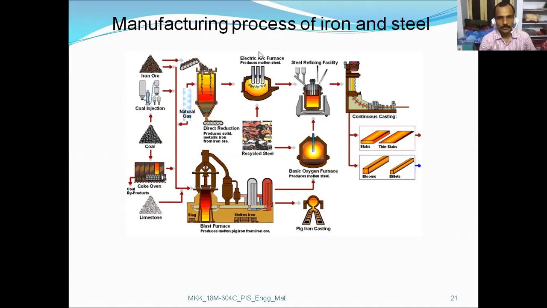Here also we can get molten steel, which is the original steel, but some recycled steel can also be used in the electric furnace. So here the continuous casting process occurs.